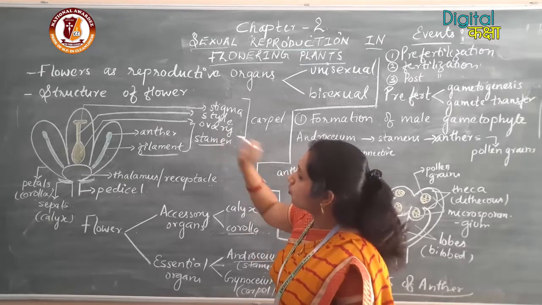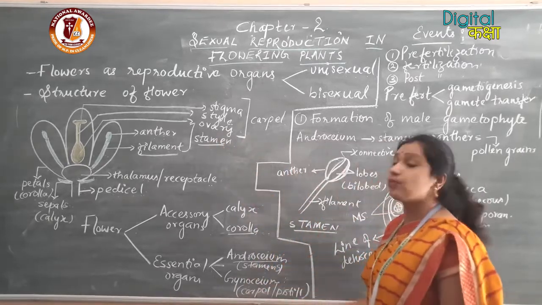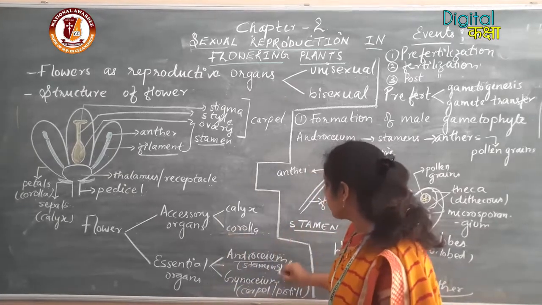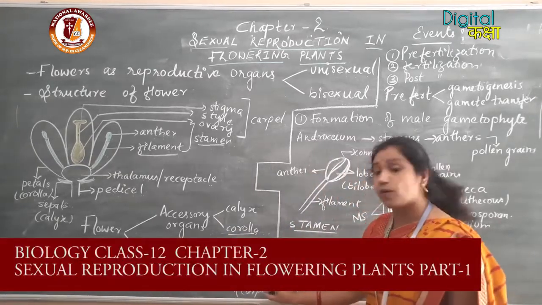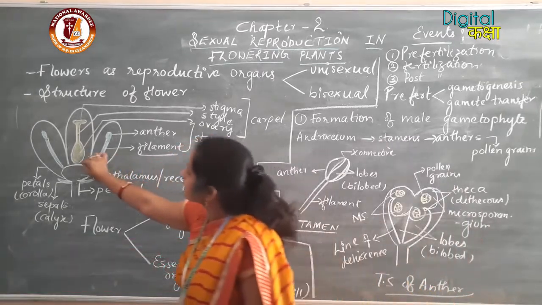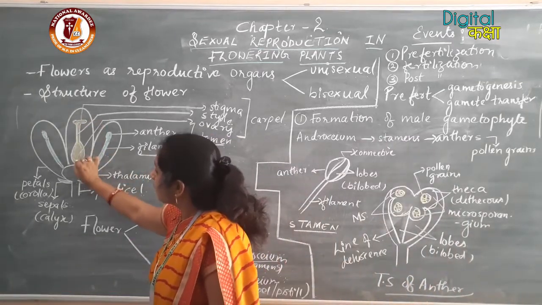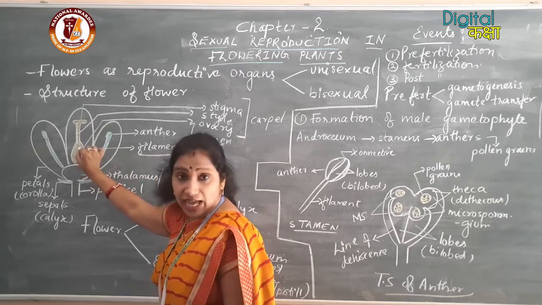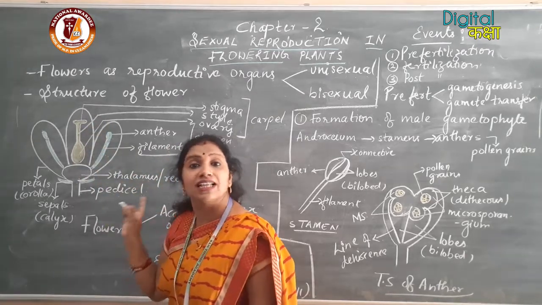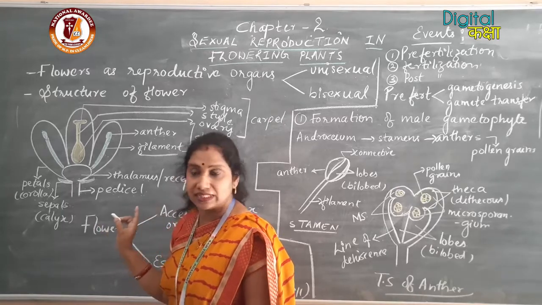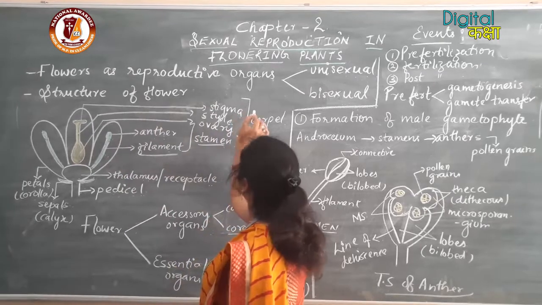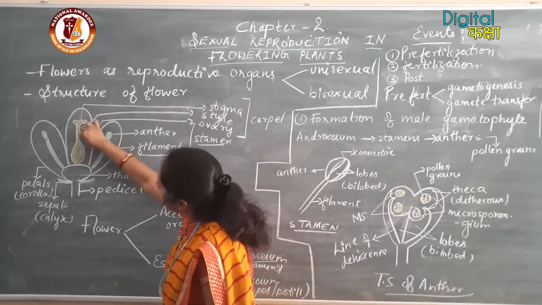Okay. Now moving to the gynoecium, or the female reproductive part of the flower. The gynoecium is made up of carpels or pistils. Here at the center you can see the yellow colored part which I have drawn, that is the structure of a single carpel or pistil. Each carpel is made up of three parts.